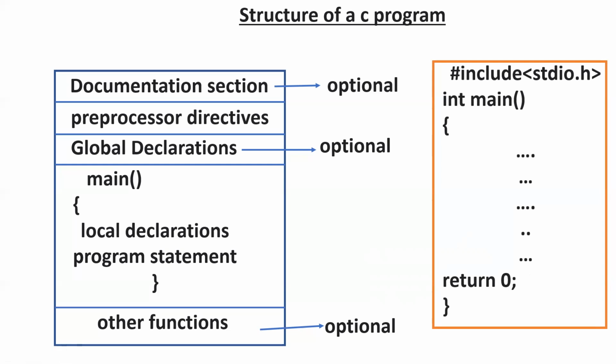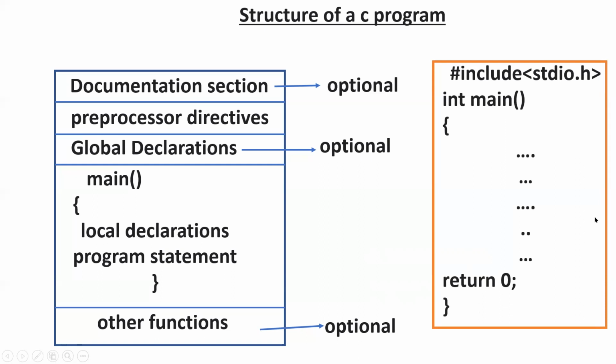If you open the Turbo C editor, it may also accept void main. If you write void main, there is no need to write return 0. But generally, if you want to execute your programs through an online compiler, you will see this type of int main with return 0. I will show you some programs with execution in an online compiler. That's why I used this int main.